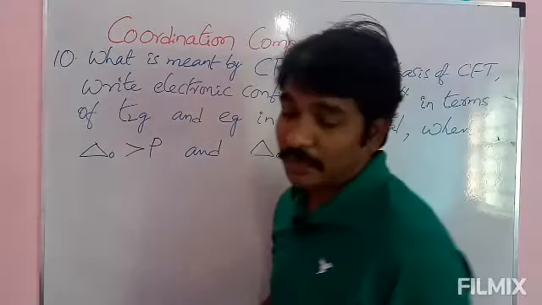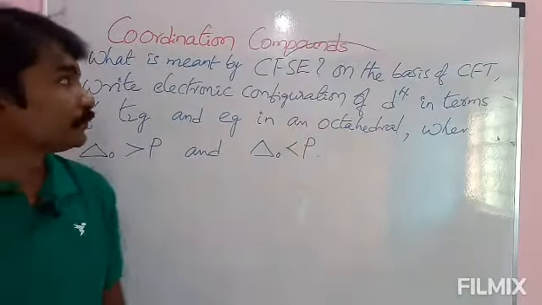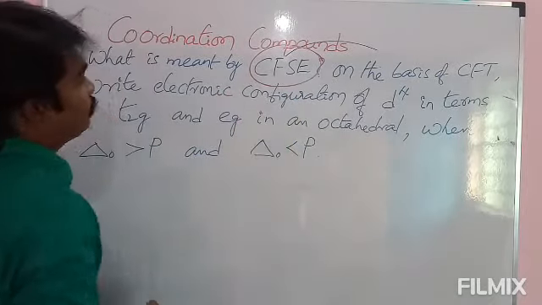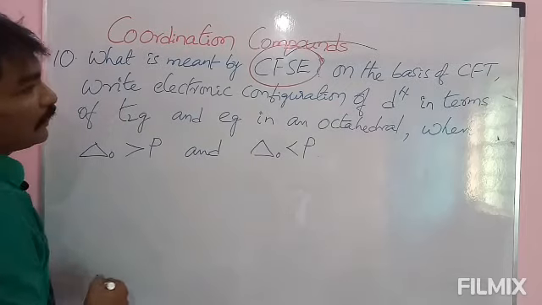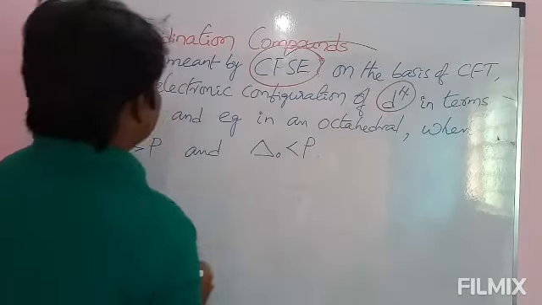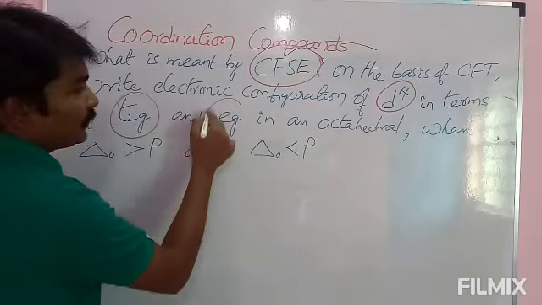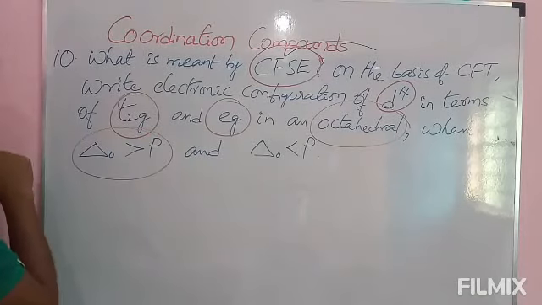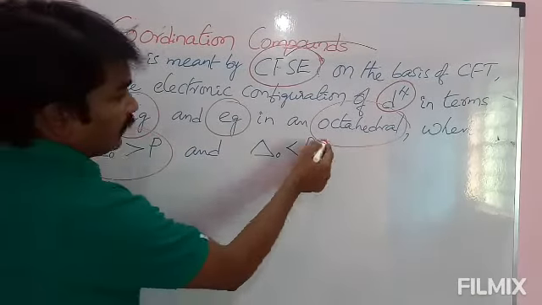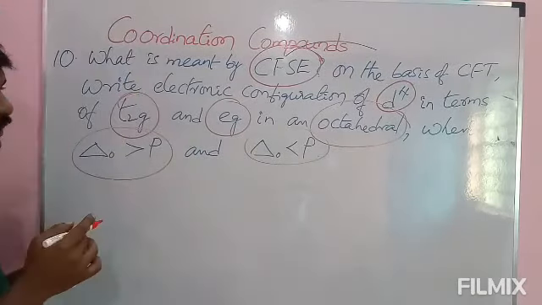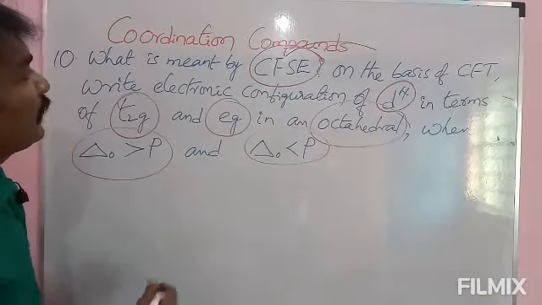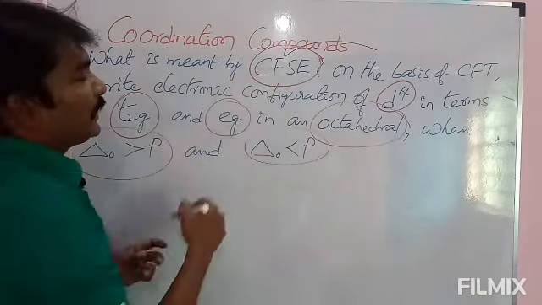And see here, we have to highlight a few things. What is CFSE? Electronic configuration of d4 in terms of t2g and eg in an octahedral complex, and the conditions are when delta naught is greater than P and delta naught is less than P. These are the important keywords in the answer. We will see, first we will check this one, crystal field splitting energy.